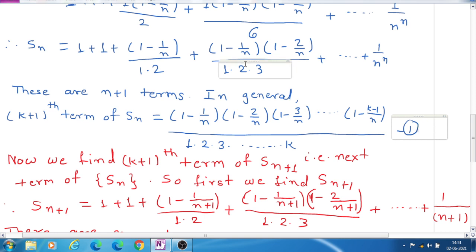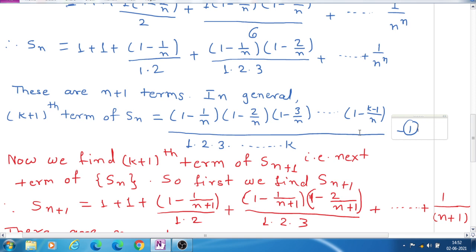You see here, this is the fourth term, 1 minus 1 upon n into 1 minus 2 upon n, and here is the multiplication of 1 and 2 and 3. So for the k plus 1th term, here will be the multiplication of these 1, 2, 3 up to k terms, and above the brackets will be n.